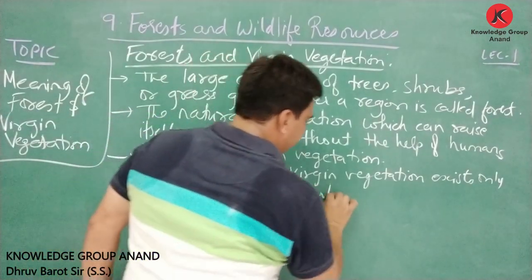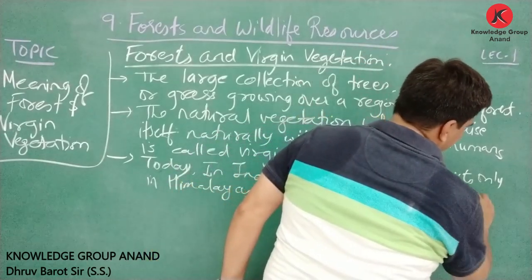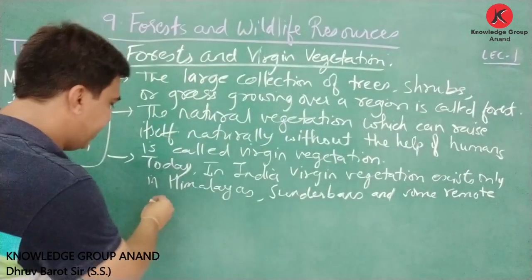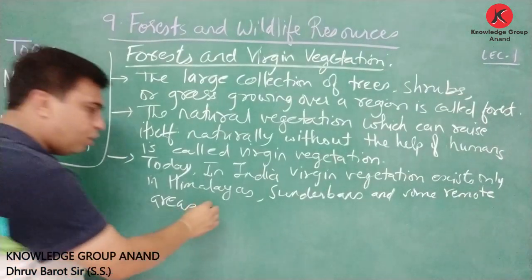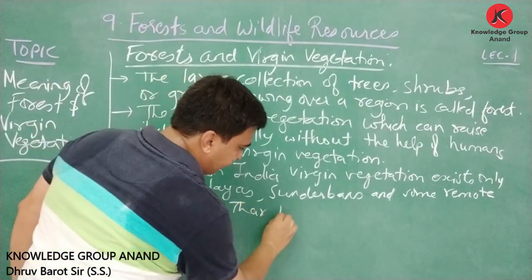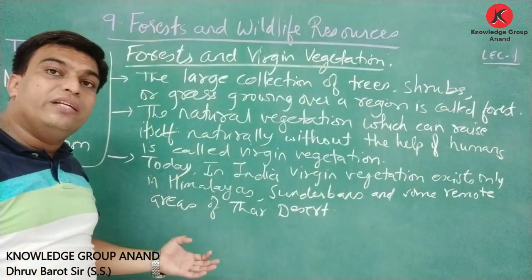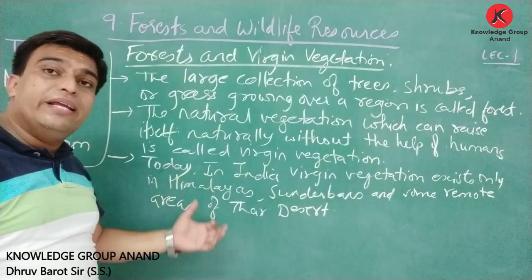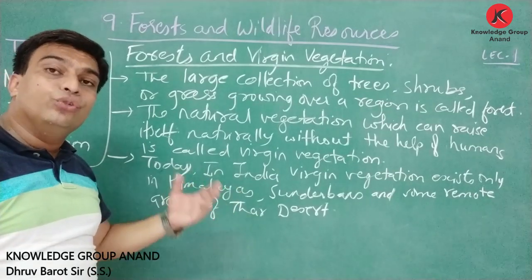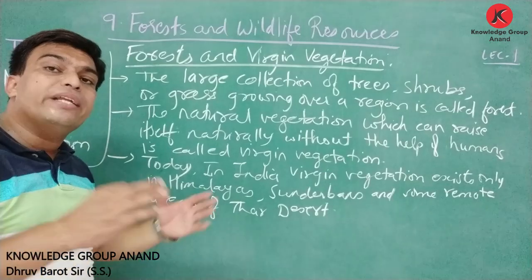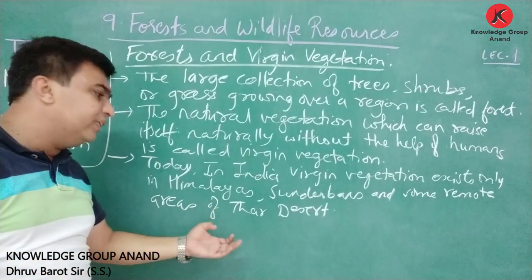Sundarbans, and some remote areas of Thar desert. Friends, where is this virgin vegetation found in the present time? Here it is said that today in India, this type of virgin vegetation only exists in the Himalayas, Sundarbans, as well as some remote areas. Remote means different places. Some remote areas of this Thar desert.